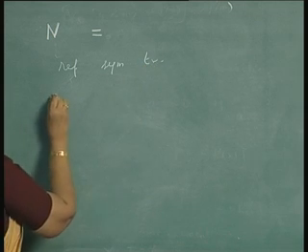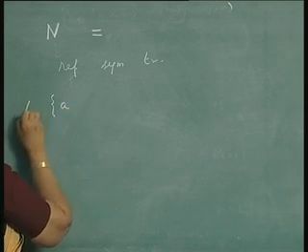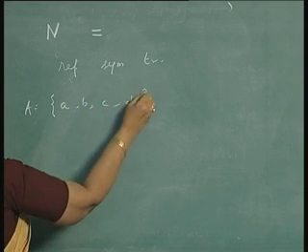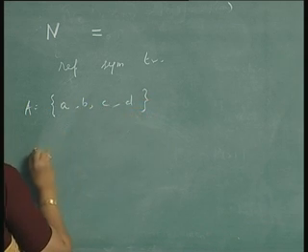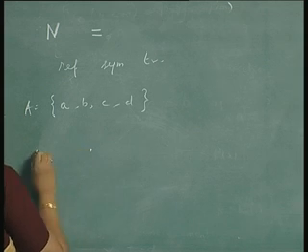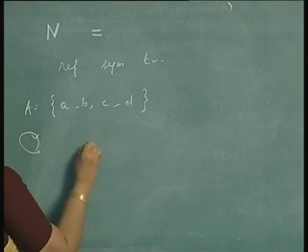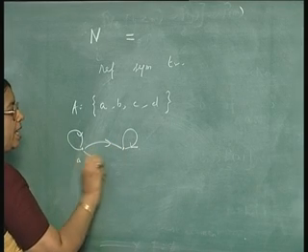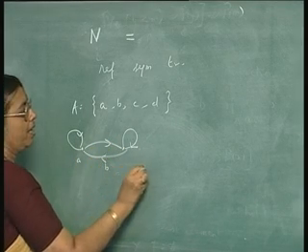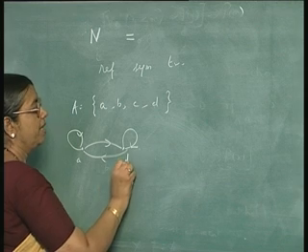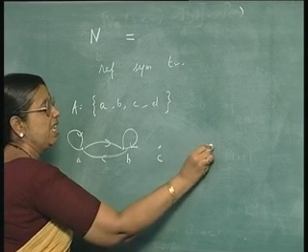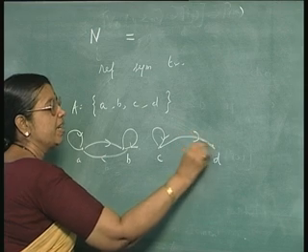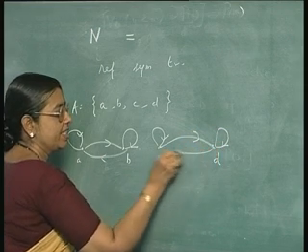Now, consider a set, say A = {a, b, c, d}, and say that the relation is represented by the digraph like this, with a, b, c, d.